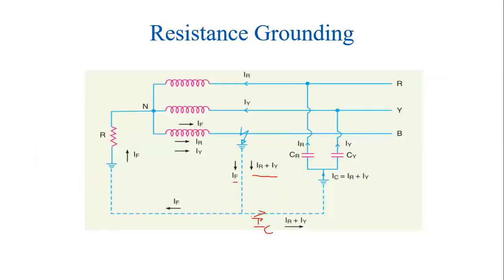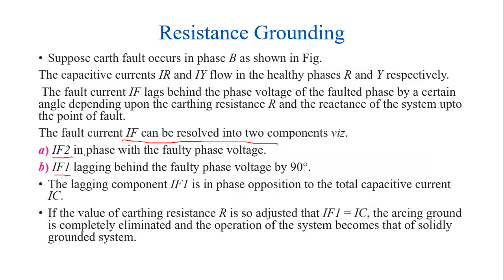Here, this IF consists of 2 components. One is the current due to reactance, and another one is the current due to resistance. So this reactive component can be represented by IF1, and this resistive component is represented by IF2, which is always in phase with the corresponding phase voltage.